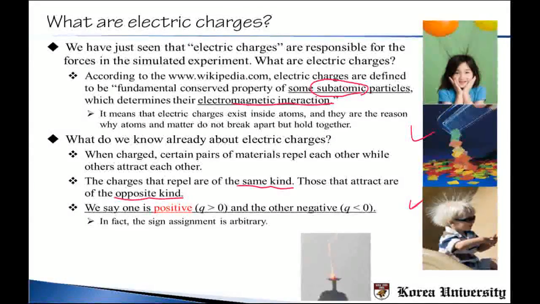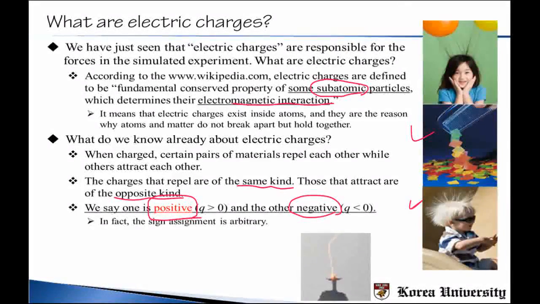And we typically call these two kinds positive and negative. In fact, the sign assignment is arbitrary, and it doesn't really matter if you call the positive negative and the negative positive.